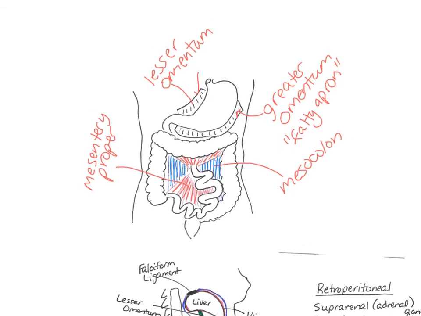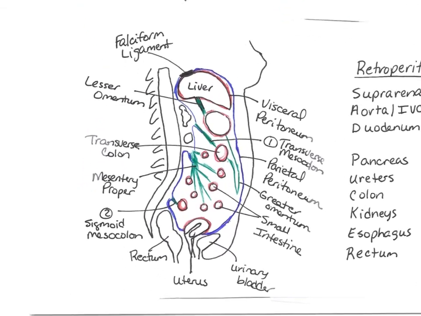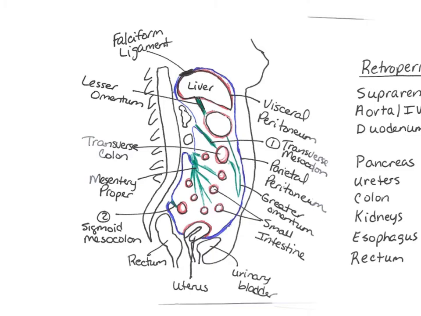Okay, then when we look at this picture, you'll see a picture like this in your book too. First of all, we'll look at a couple of structures here. I want you to get an idea of what we're looking at here. We're looking at the cross-section of many of the organs. So when we look at the organs here, we can see this up here. This is the liver, right? So that's a cross-section of the liver. Right here we have the stomach. Right here we have the transverse colon, so that's part of the large intestine. And then we have a whole bunch of small intestine cross sections. That's pretty long, so we can see it.